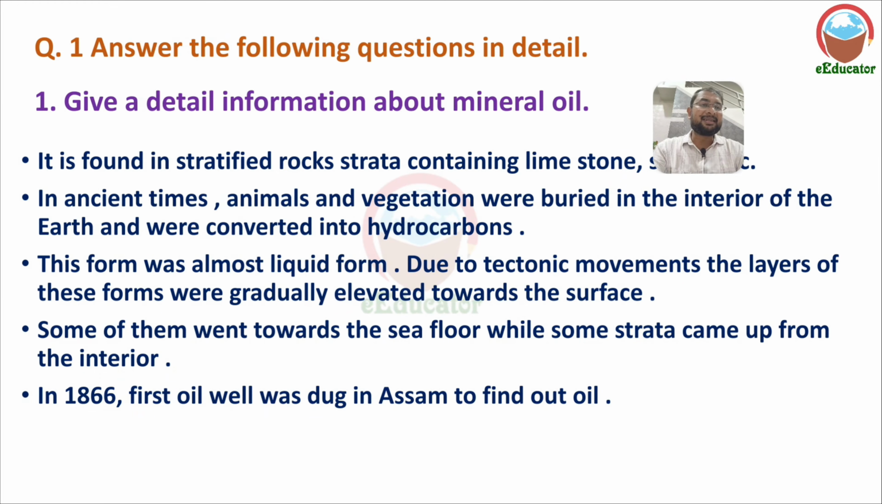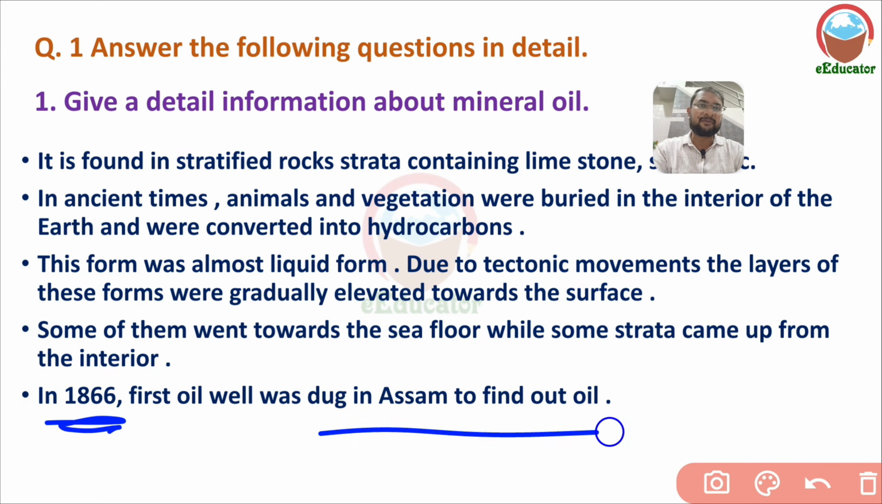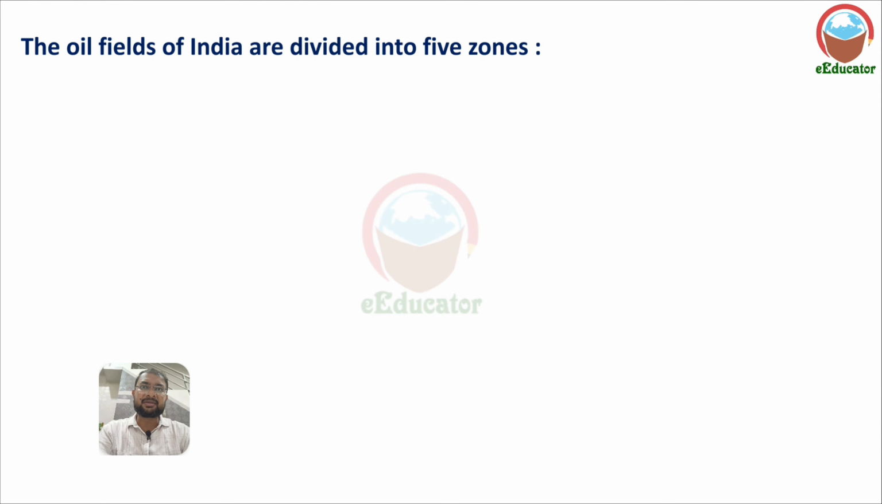In 1866, the first oil well was dug in Assam to find oil. It was the first time a well was dug, in 1866, to find oil in Assam. The oil fields of India are divided into 5 zones.